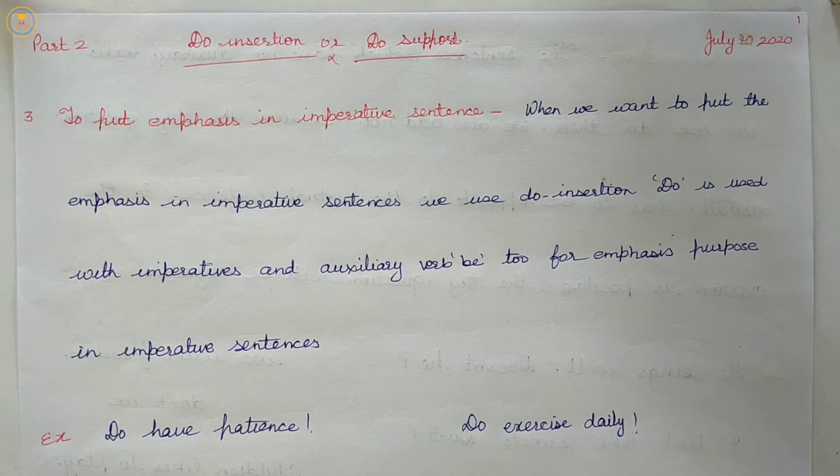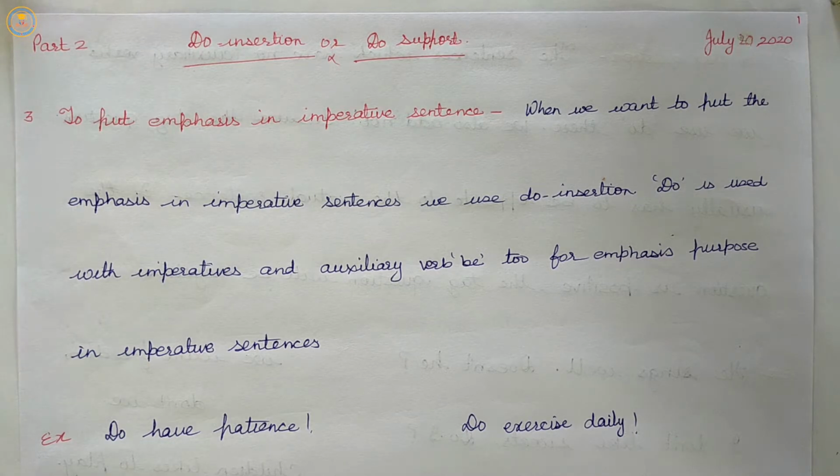And the second was to make a negative sentence. The negation forms used as do support are do not, does not and did not, or we add not to the auxiliary verb according to the tense.